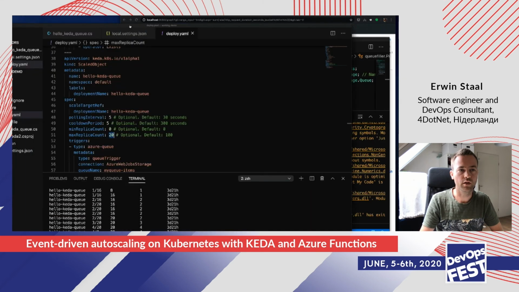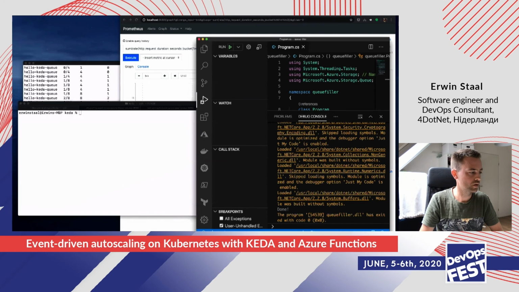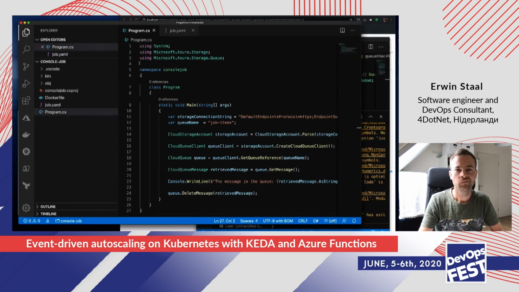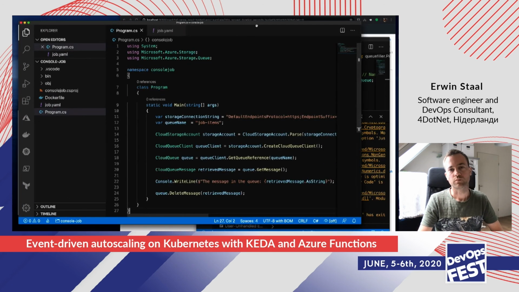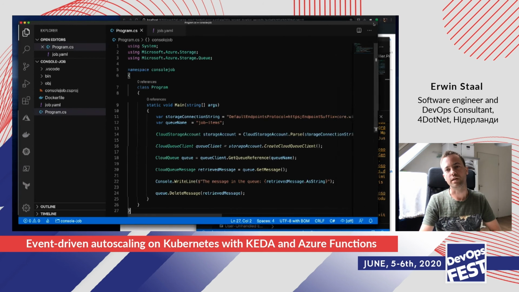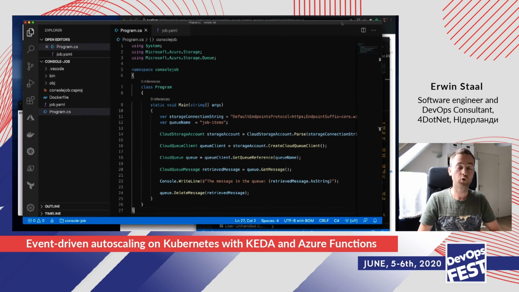Let me go to that particular code, and it's over here. All right, so one of the things that Kubernetes does for you is automatic scaling based on CPU and memory, etc. What that means is that Kubernetes, in AKS for example, will start to scale your cluster based on the load.